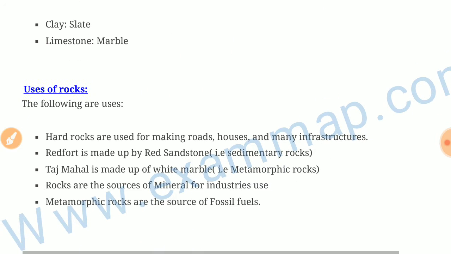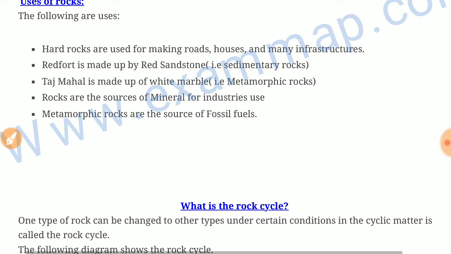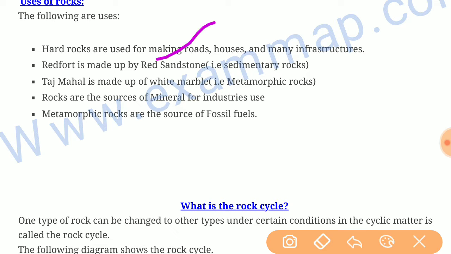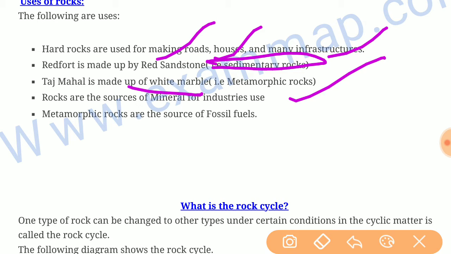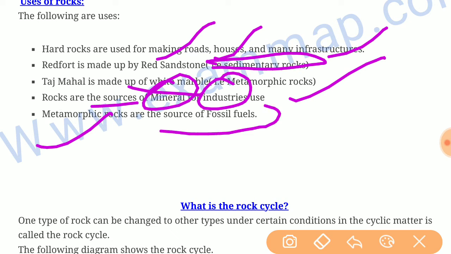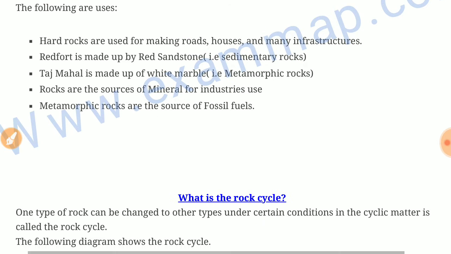What are the uses of rocks? Hard rocks are used for making roads, houses, and many infrastructures. Red Fort is made up of red sandstone, which is a sedimentary rock. Taj Mahal is made up of white marble, which is a metamorphic rock. Rocks are the source of minerals for industrial use. Sedimentary rocks are a source of fossil fuels.